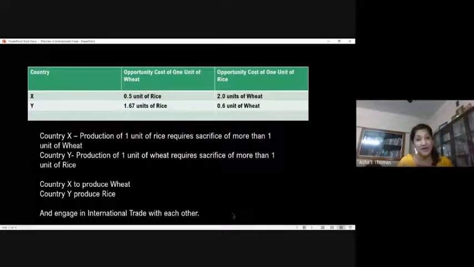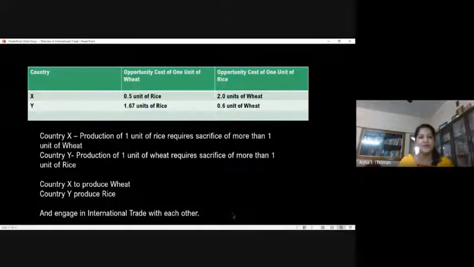They have a good trade relationship with each other, and they want to know whether they should concentrate on production of wheat or rice. So the theory tries to give an answer to this scenario by considering the opportunity cost involved in production of wheat and rice.